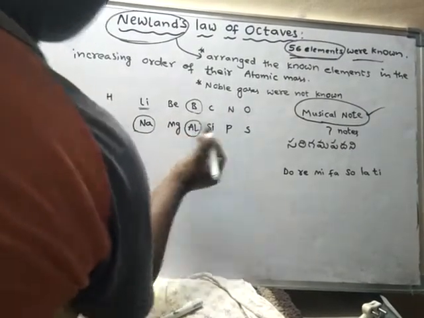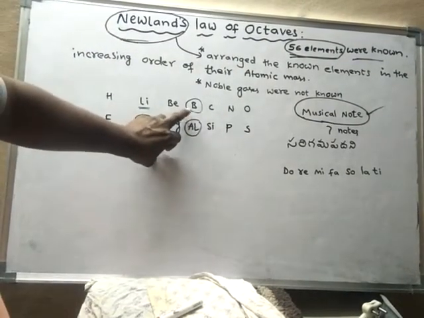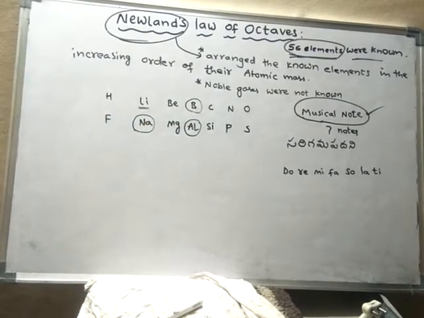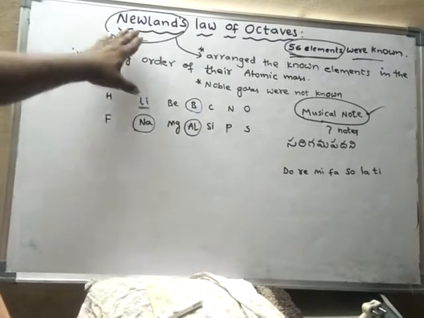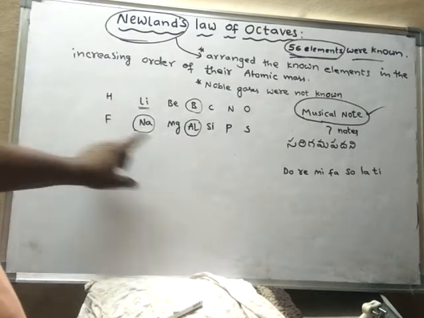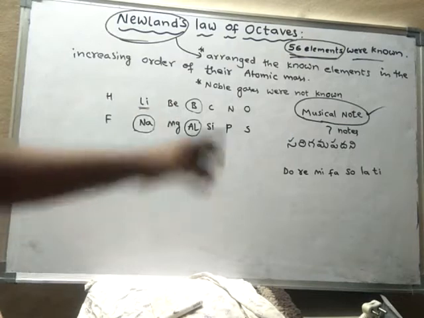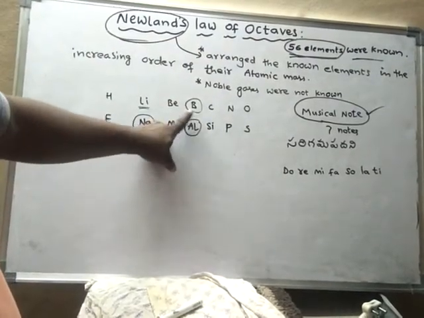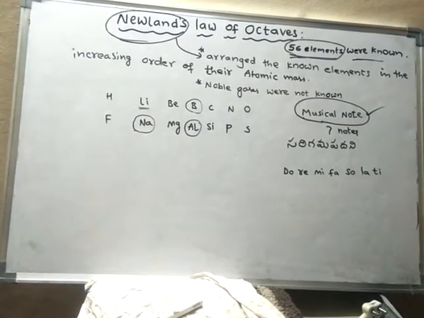That means the first element and the eighth element are similar. In such a way, Newland arranged all the elements. His classification is called octaves, because octa means 8. So there is a similarity between the first element and the eighth element when all the elements are arranged according to increasing order of atomic masses.